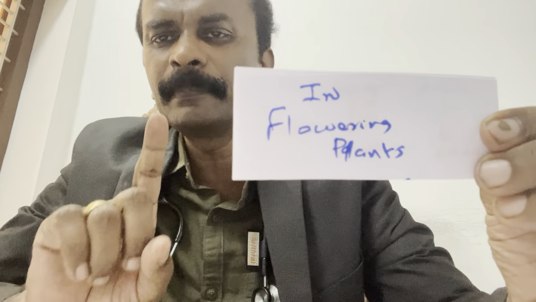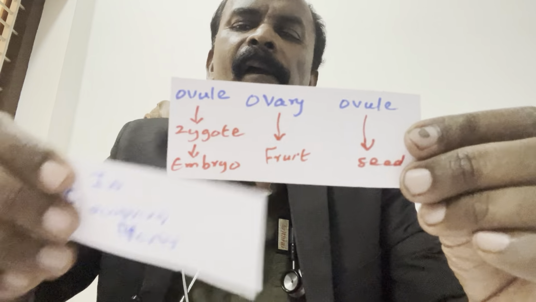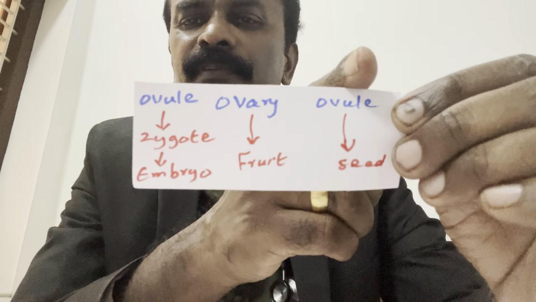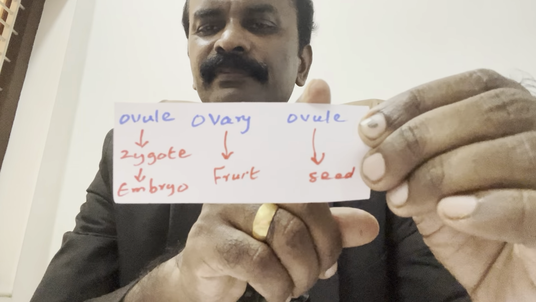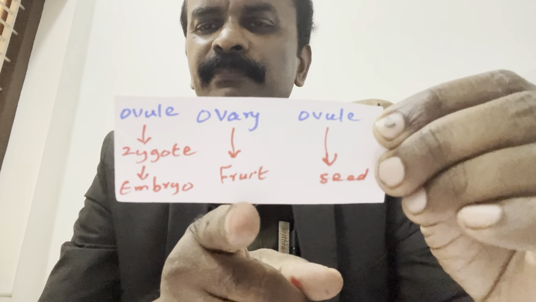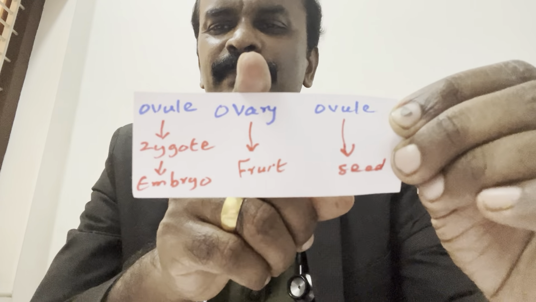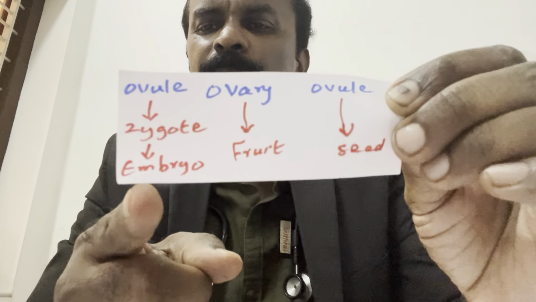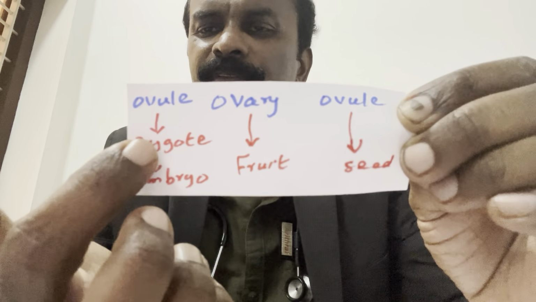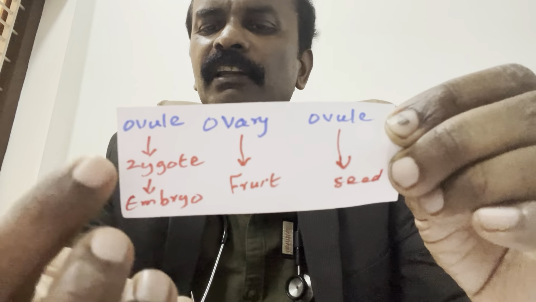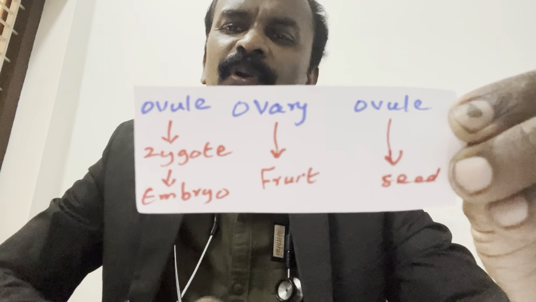In flowering plants, seed is formed from ovule. Fruit is formed from ovary. Embryo is formed from zygote. Zygote is developed inside the ovule.